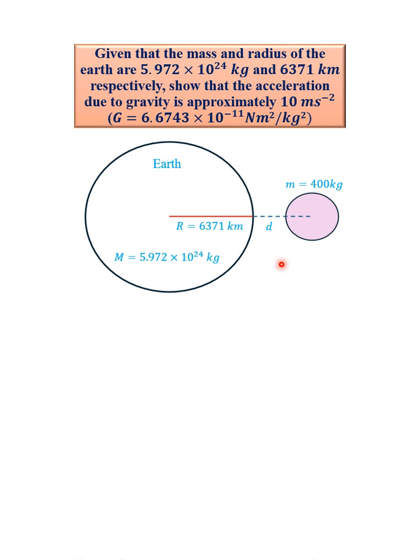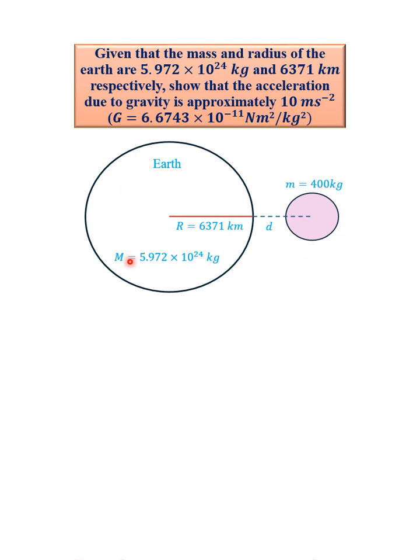Now, there is a distance between the surface of the Earth and the center of that object. Let's call that distance D, right? Between two objects, there is a force of attraction that attracts these two objects due to gravity. In this case, we have the Earth and we have the test object. That means there exists a force that pulls these two objects together according to gravitational theory.